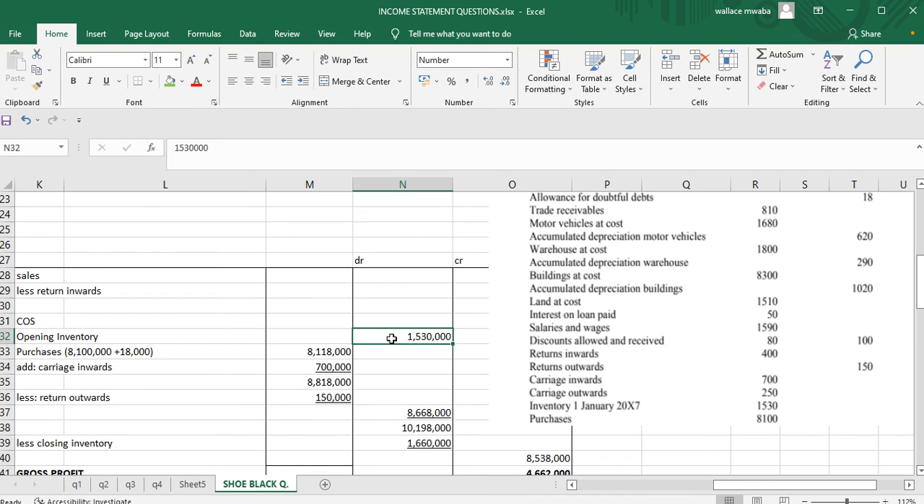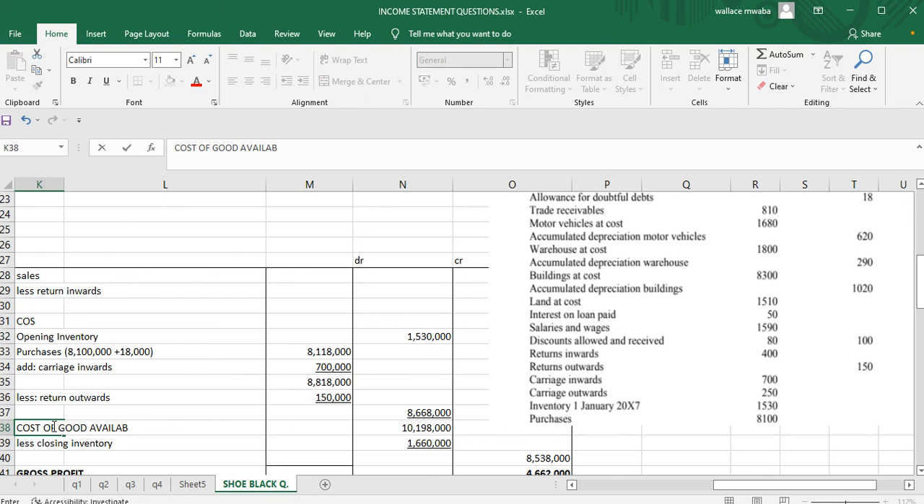And then this amount, we're going to add to the amount for the opening inventory. This 1,530,000, add it with our 8,668,000, you're going to get 10,198,000. And you call this the cost of goods available for sale. Total cost of goods available for sale.